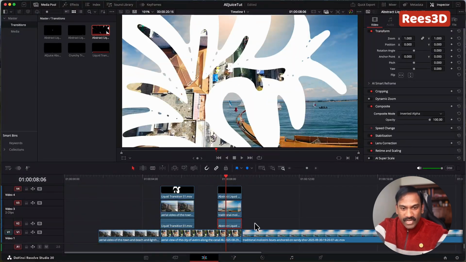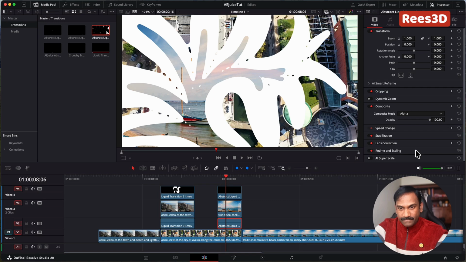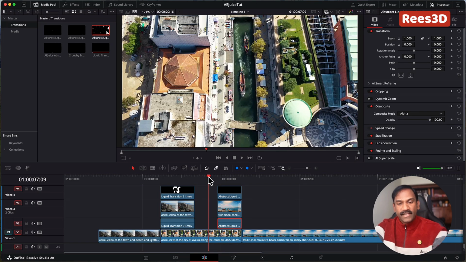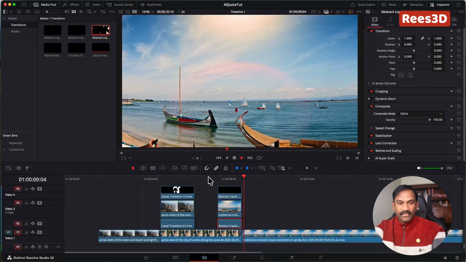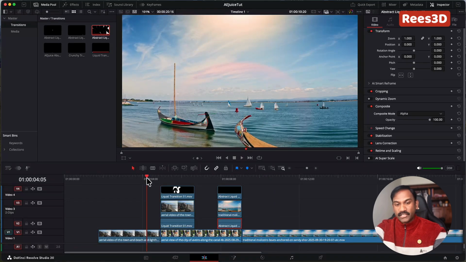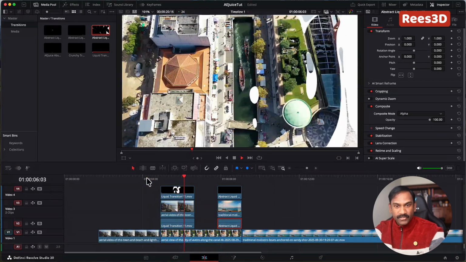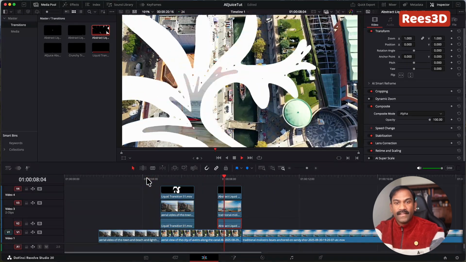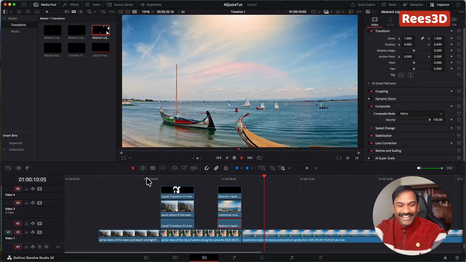We have to change this bottom transition's composite from inverted alpha to alpha. You see, it's just a swap of which clip comes first and which clip comes next. All right, so now you can see, there you go. That's exactly what we wanted. So let's just play from the beginning.